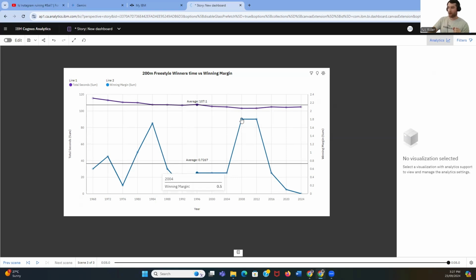The winning margin increased from 0.5 to 1.8, and we saw another drop from 144.7 down to 143.0. And again here, 143.1. The winning margin was really large again. So these are world record, world class times here.